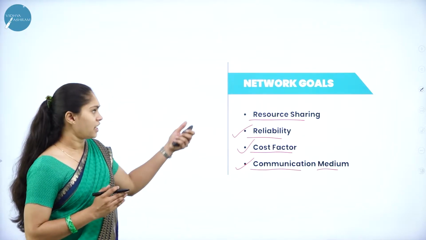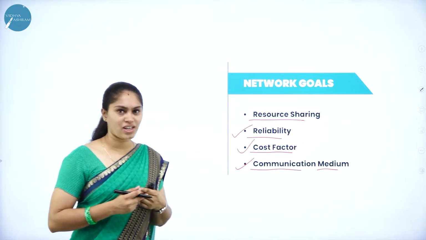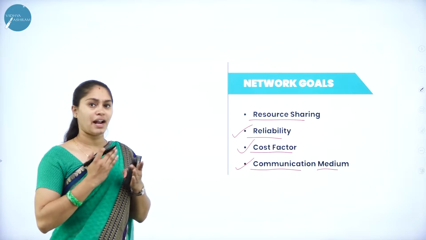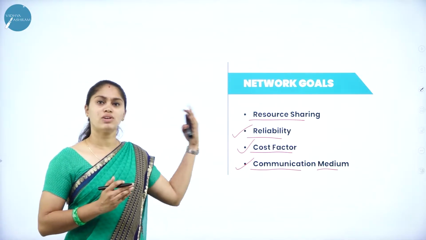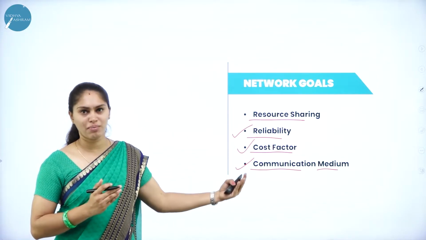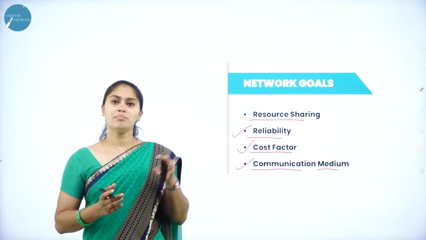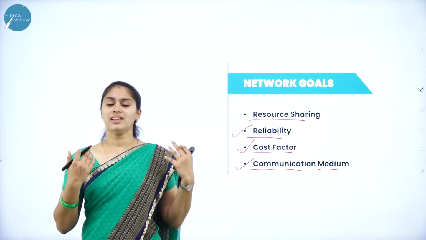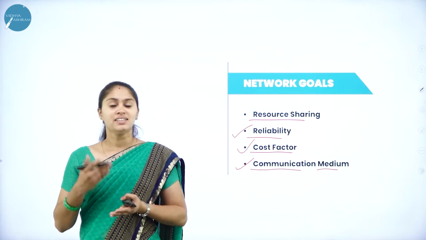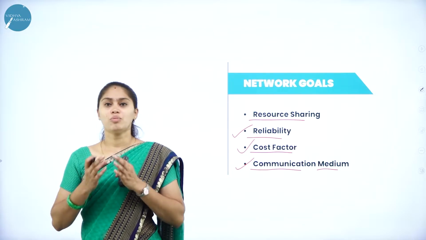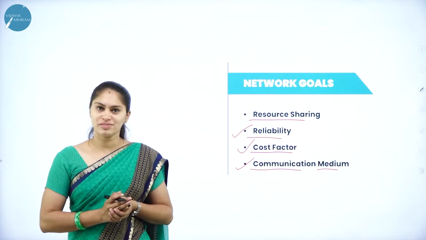So these are the networking goals that we have in the network. We can share resources and we can trust the network, and when it comes to cost, it is reasonable. And as a communication medium, this network is going to work as a communication medium. Why? Because it allows us to share data and information from one computer to another computer. When there is a capability of sharing information and data, there will be more chances of getting more information, so that we can trust the system. So these are the goals of this network.